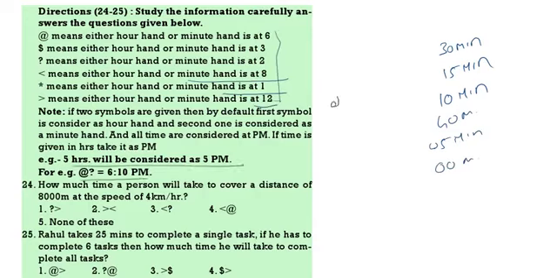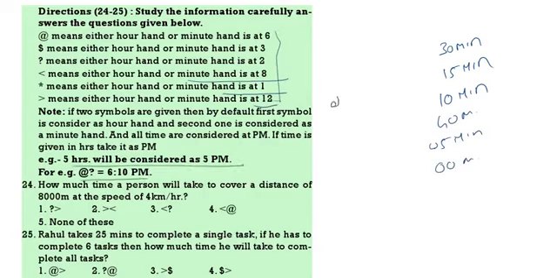T greater than S follows. R greater than or equal to T. This is R, this is T. The symbols have been changed. U is equal to P does not follow. Q greater than L. So L less than Q or Q greater than L. So 1 and 4 follows. 1 and 4 follows.